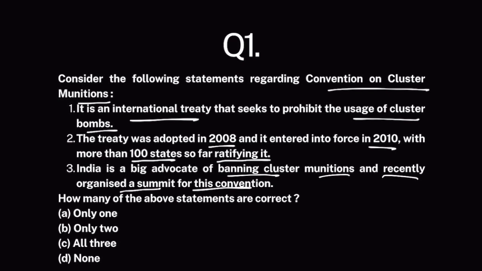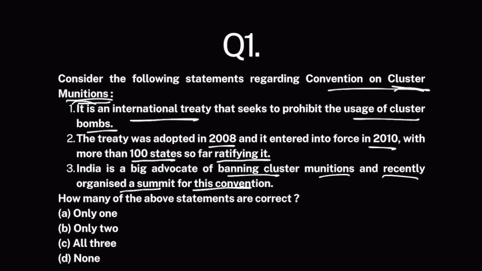Okay. So first of all, you need to know what are cluster munitions. A cluster munition is a big bomb that once it is released, releases several small bomblets which spread around a wider area. So if you want to increase the area of your damage, if you want to increase the range of your bomb, you use cluster munitions.